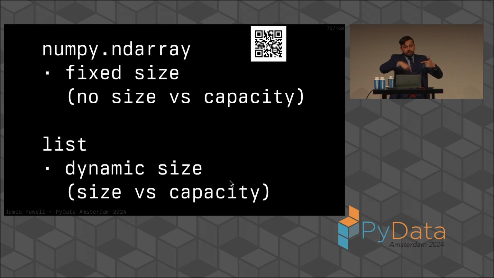In fact, if you take a list and you grow it, and you track how much memory it's using, and you take the second derivative of that, you'll see it's constant. You can get a little bit of a sense for how that actually works. Every time you get to the capacity of the list, it just doubles its capacity. There's a distinction between size and capacity here.